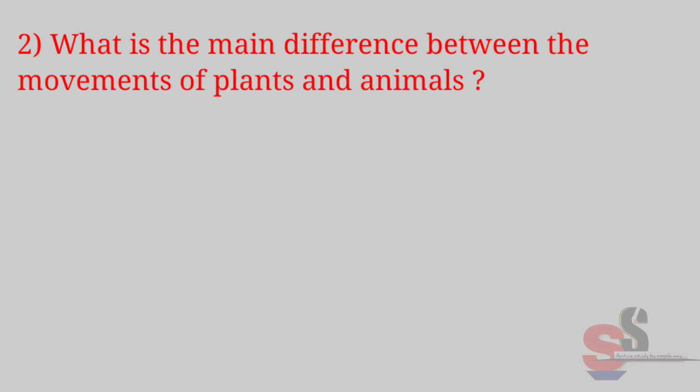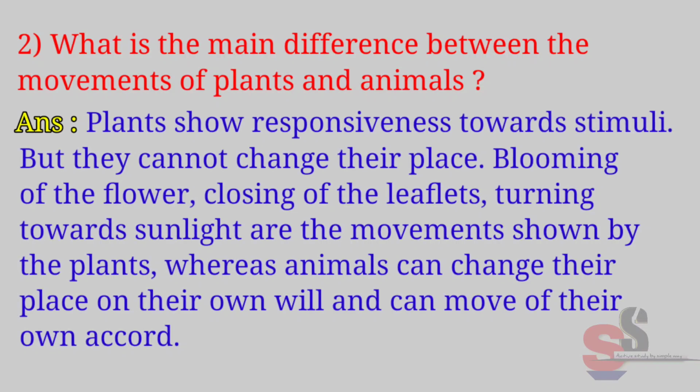Second, what is the main difference between the movement of plants and animals? Answer. Plants show responsiveness towards stimuli, but they cannot change their place. Blooming of the flower, closing of the leaflets, turning towards sunlight are the movements shown by the plants. Whereas animals can change their place on their own will and can move of their own accord.